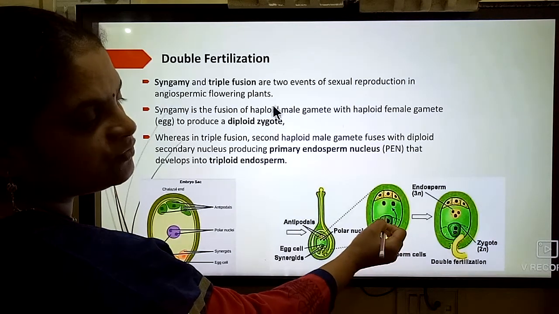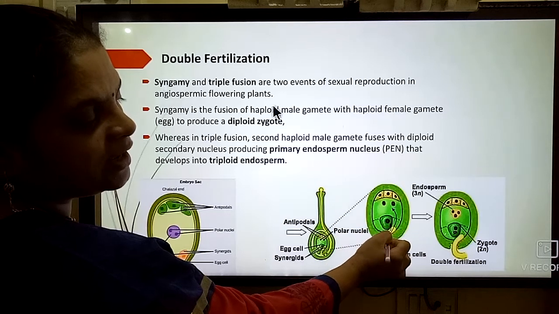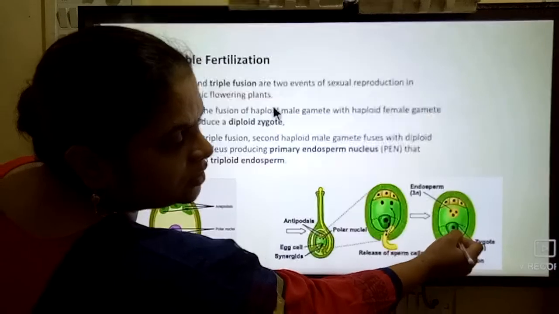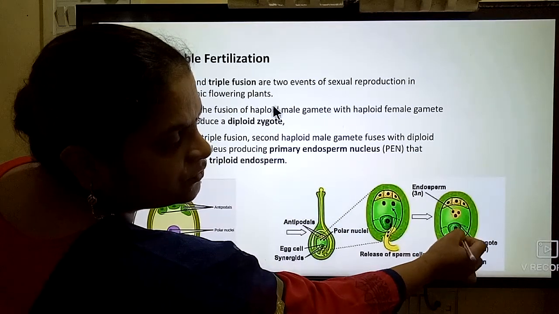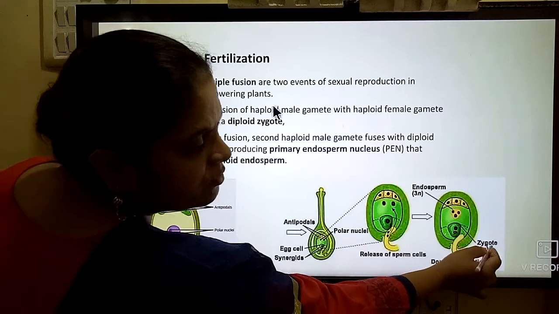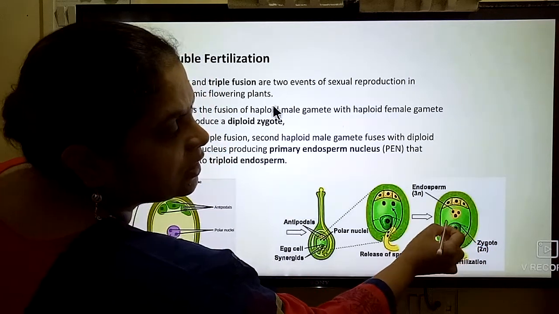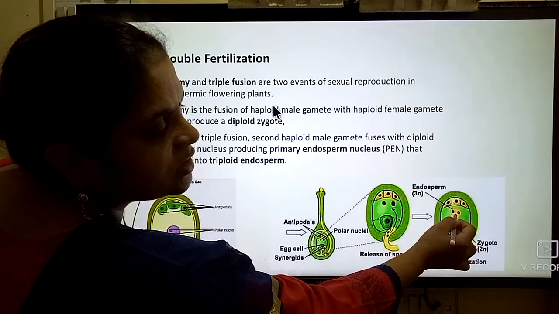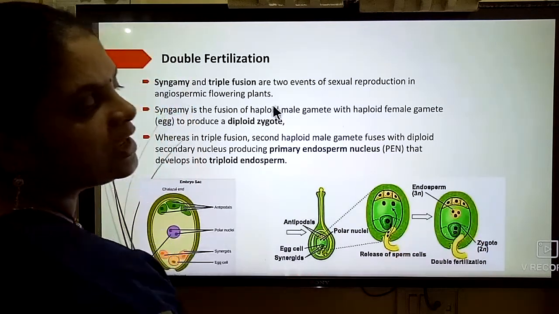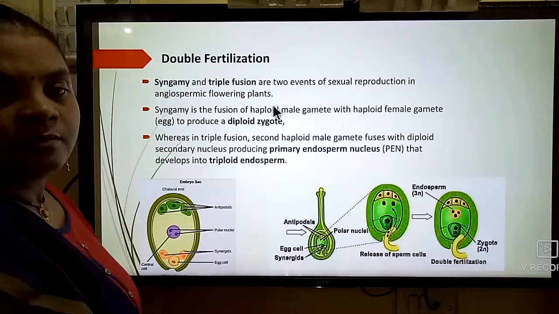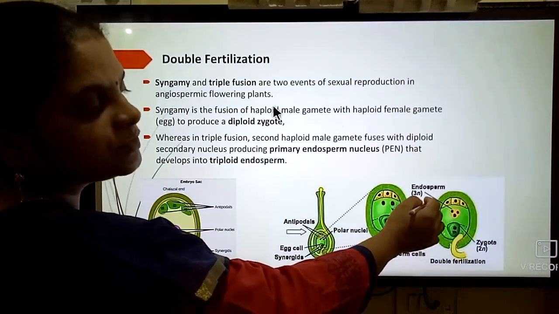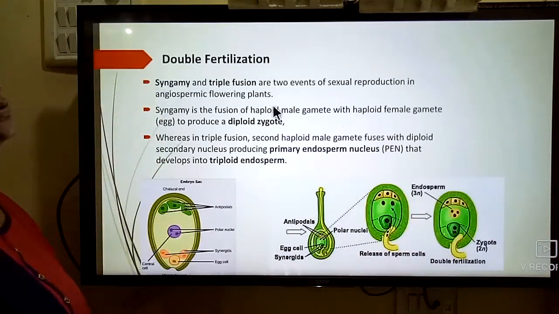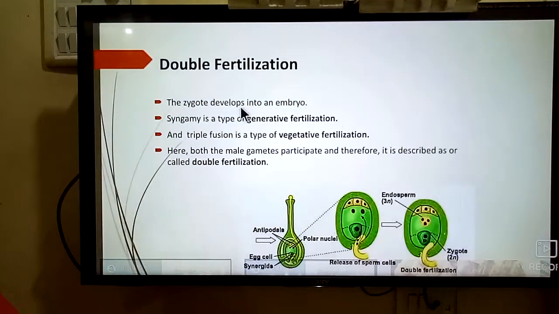One male gamete fuses with the female egg and the other male gamete fuses with the secondary nucleus. So this male gamete enters, fusion occurs and forms the zygote, which is diploid. Now the other male gamete fuses with the secondary nucleus and forms three nuclei, that is, a primary endosperm nucleus. So that is 3N. This is what we observe in double fertilization.